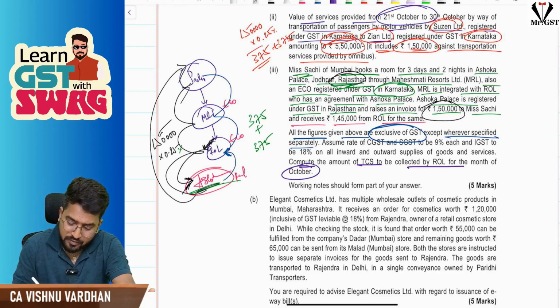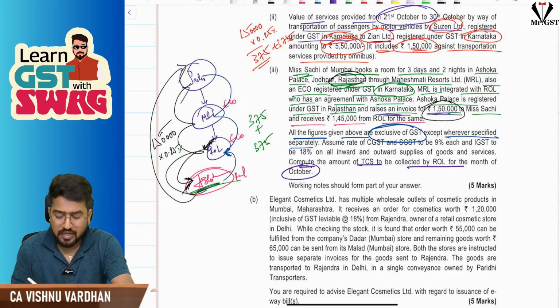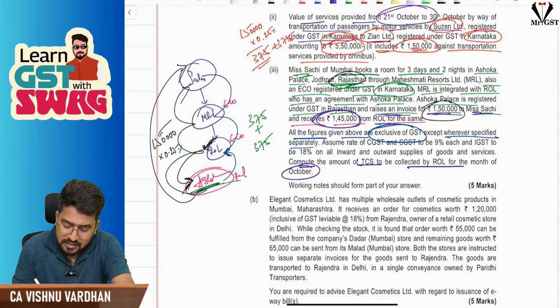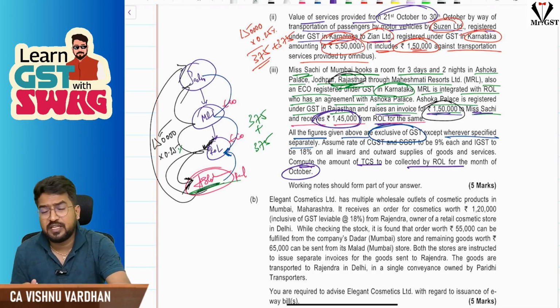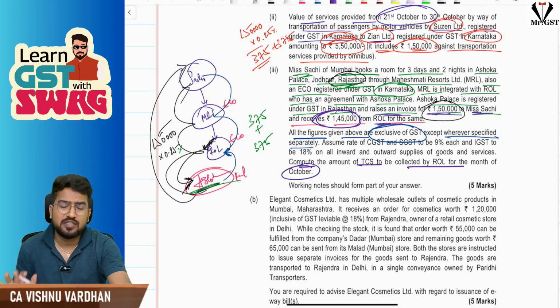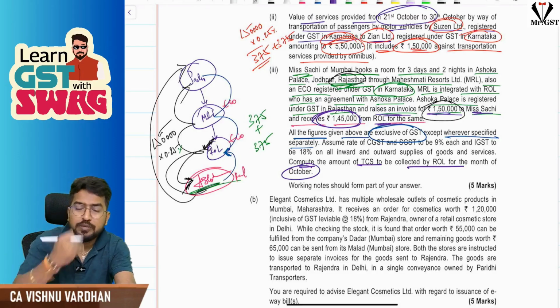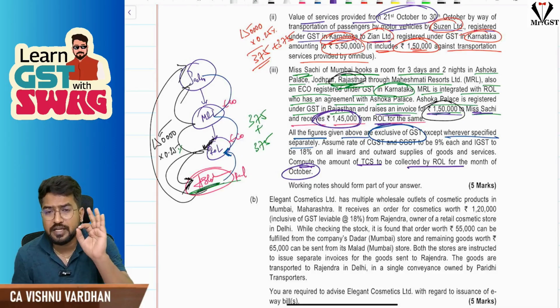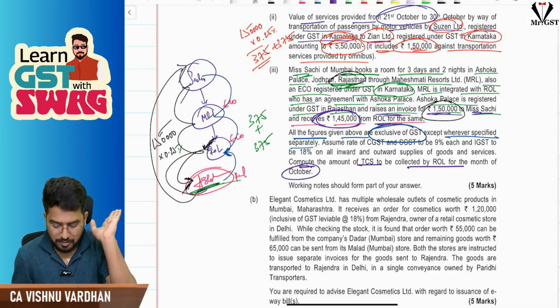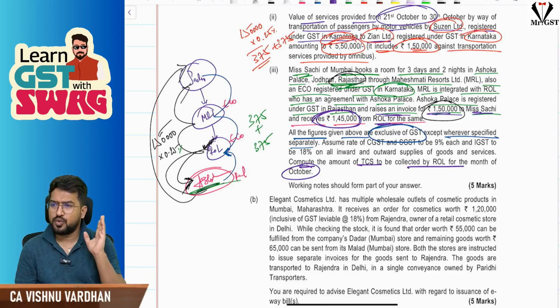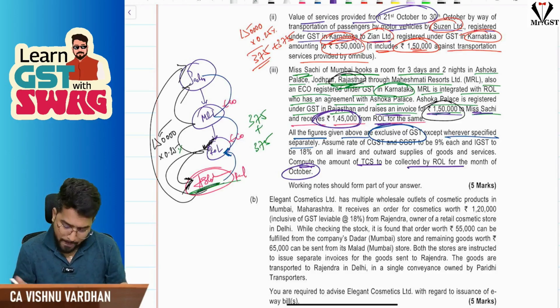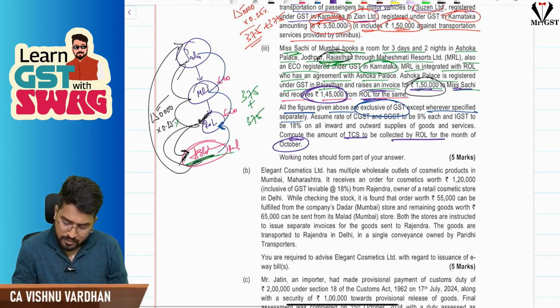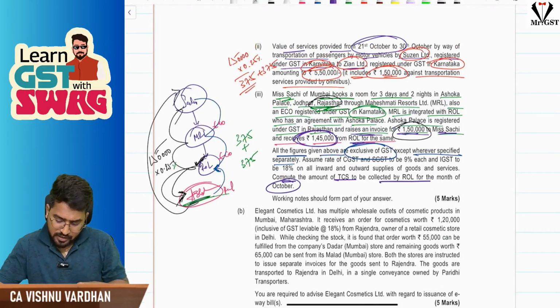The only thing you should be careful about here is that the invoice is raised for 1,50,000 to Miss Sachi, and how much they are receiving from ROL is a different story. Because of their arrangement, Ashoka will receive 1,45,000 only from ROL. That means the balance 5,000 is commission for ROL. Please understand that. So how much is the invoice raised by Ashoka Palace to Sachi? 1,50,000. On that, TCS will come into picture. Am I clear? Hope it is clear. So let us proceed. This is the concept. With this, we are done with this question.